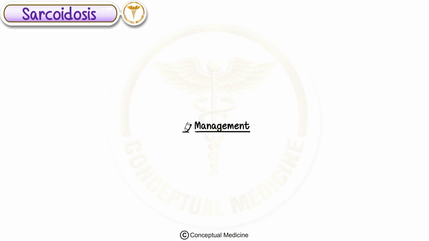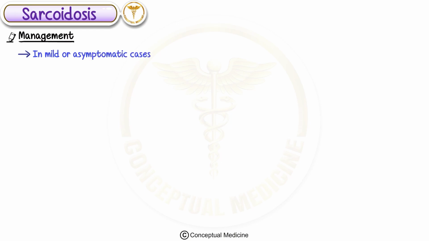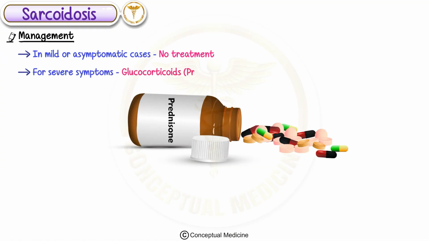Management. Finally, how do we treat sarcoidosis? In mild or asymptomatic cases, no treatment may be necessary, as it often resolves on its own. For severe symptoms, glucocorticoids like prednisone are the first-line treatment.